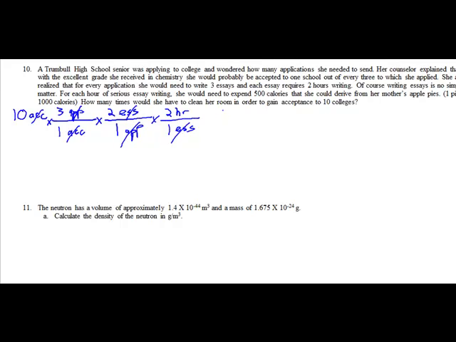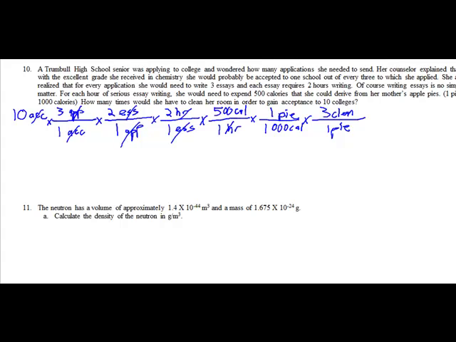Since it's no simple matter, she will expend 500 calories for every 1 hour of essay writing. In her mom's pies, there are 1,000 calories per pie. And as we talked about earlier, she would need to clean her room 3 cleanings to get 1 pie.